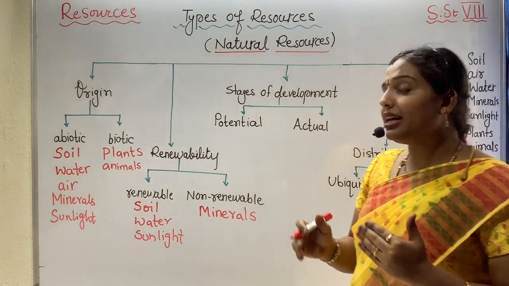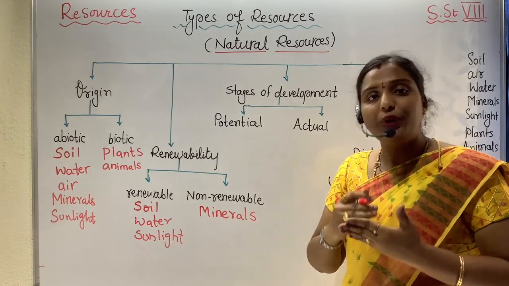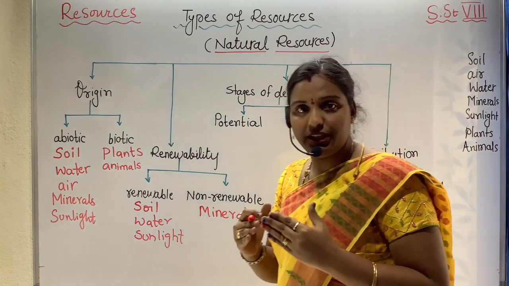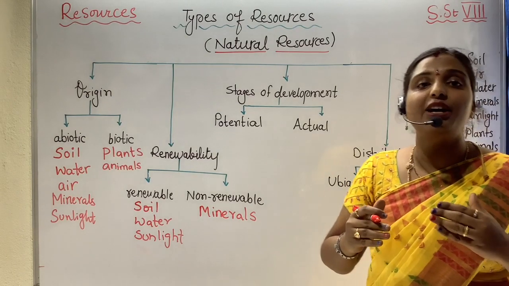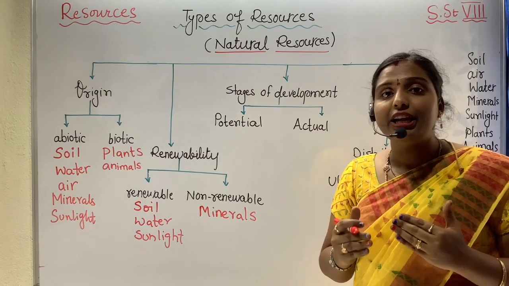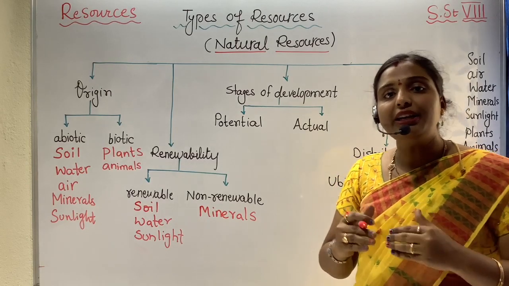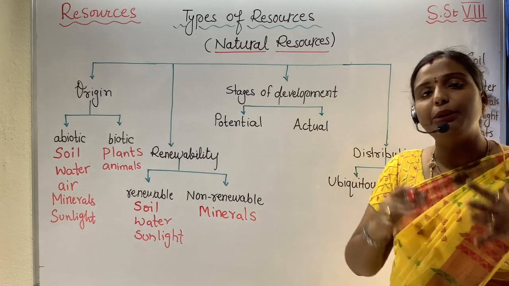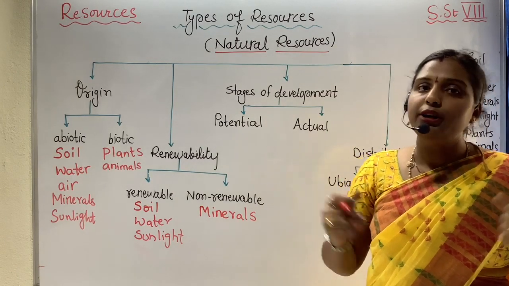Like I can say solar energy, wind energy, tidal energy, as we know that they are found in particular regions. But we are not using them on a wide scale. Why? Because the installation charges are a bit higher. That is the reason why, though we know the potentiality is there with those resources, still we are not using them.